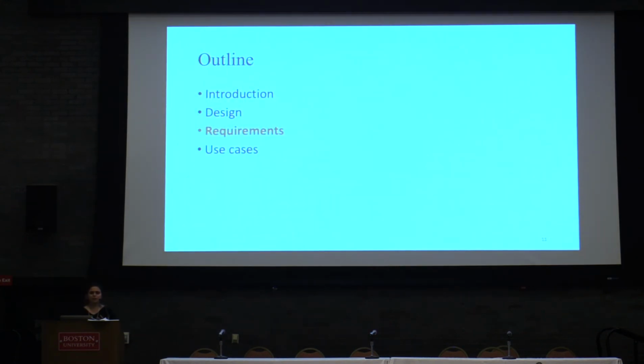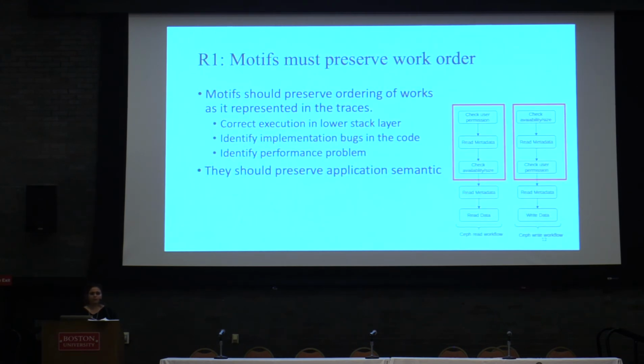Now I want to discuss how we want to use frequent subgraph mining tools to fit our requirements, and I want to discuss our requirements first. The first requirement is that workflow motifs should preserve the ordering of the work that is done in the system. This means that in some of the traces, we observed that similar work is done through the workflow of the system, but the ordering is different. In some cases, some of them are frequent and some of them are not frequent. So we expect our frequent pattern mining tools to be able to detect this behavior.